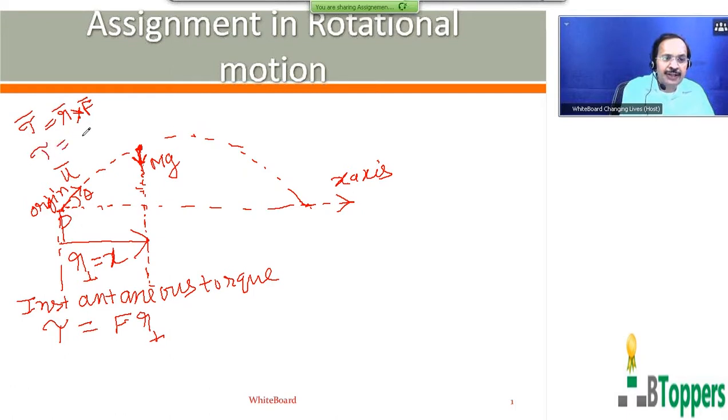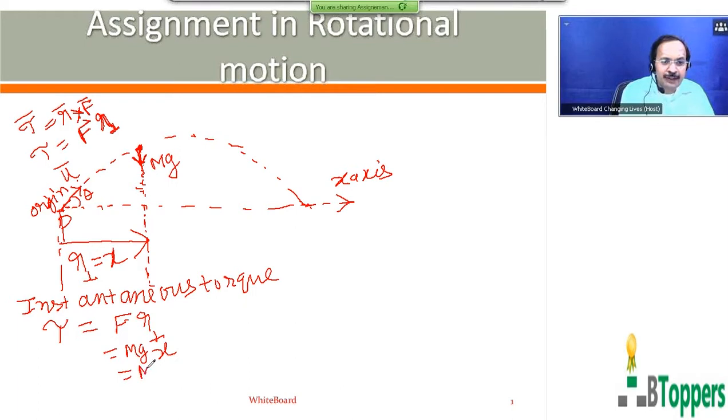So the magnitude of the torque can be written as F into R perpendicular, as discussed in the past, where F is the magnitude of the force and R perpendicular represents the perpendicular distance between the origin and the line of action of the force mg. Choose the point of projection as the origin. So here F can be taken as mg and R perpendicular equal to x. So the magnitude of instantaneous torque on the projectile at any instant equals mgx.